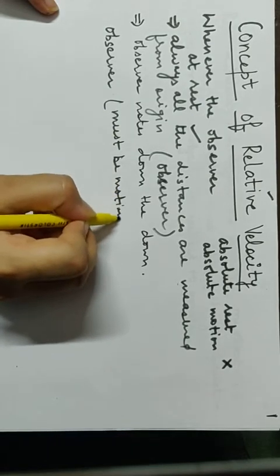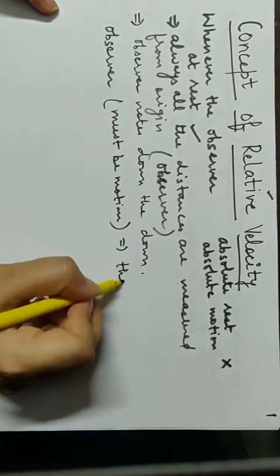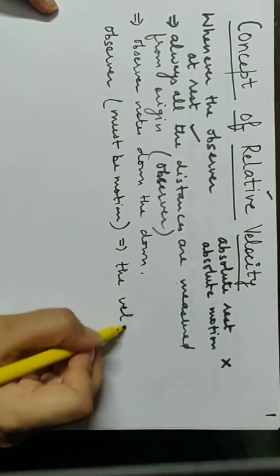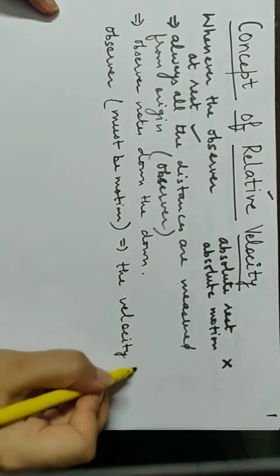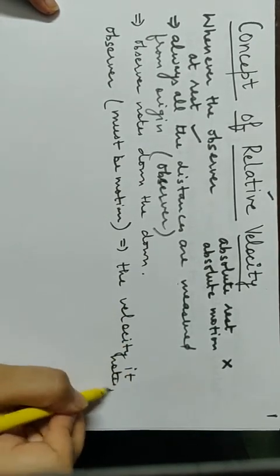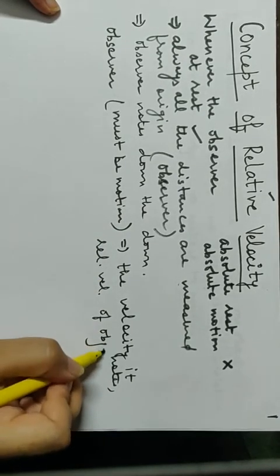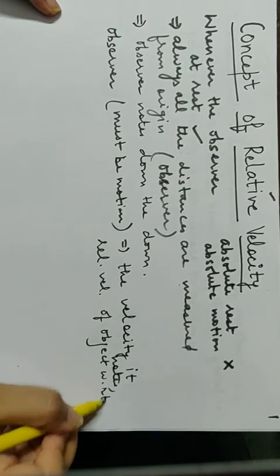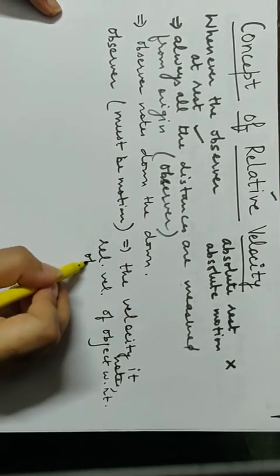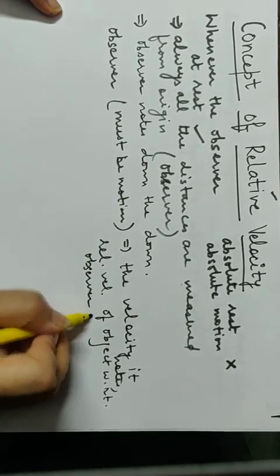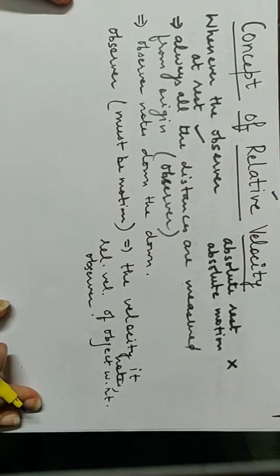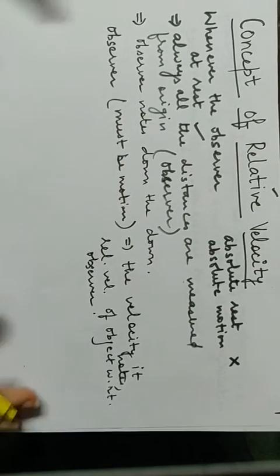If he is in motion, then the velocity he notes is the relative velocity of the object with respect to the observer. Observer meaning him, the one you are discussing. So, if the observer is in motion, then the velocity is termed as relative velocity.